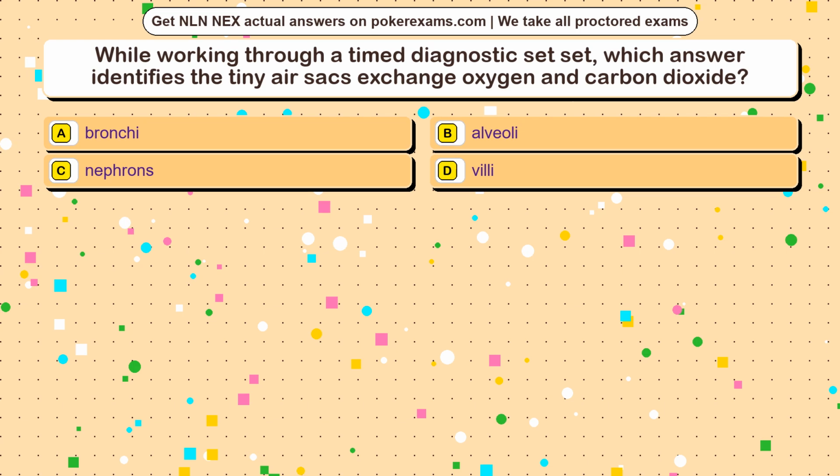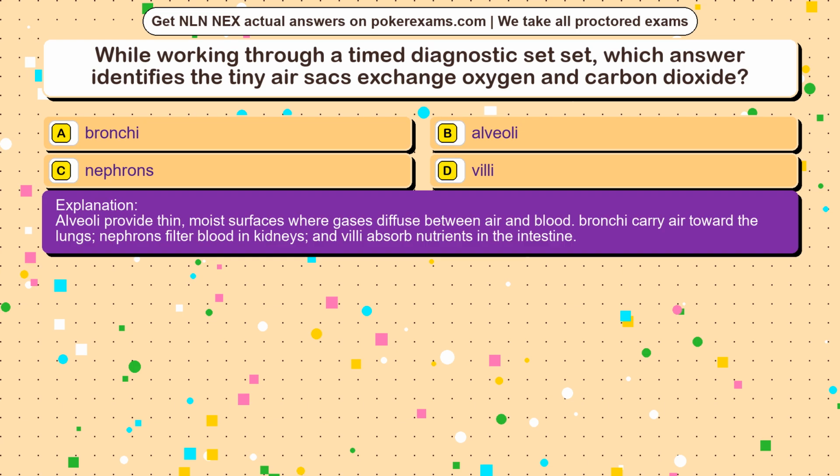The correct answer is option. Alveoli provide thin, moist surfaces where gases diffuse between air and blood. Bronchi carry air toward the lungs, nephrons filter blood in kidneys, and villi absorb nutrients in the intestine.